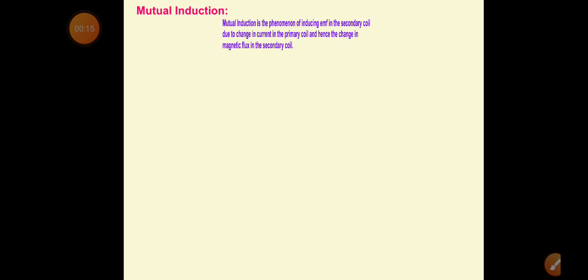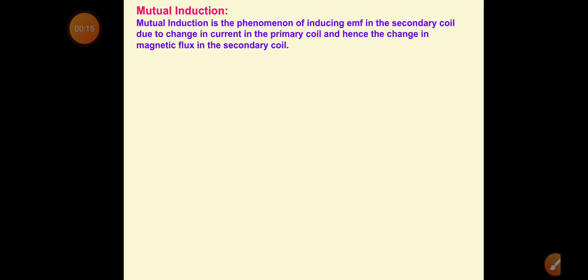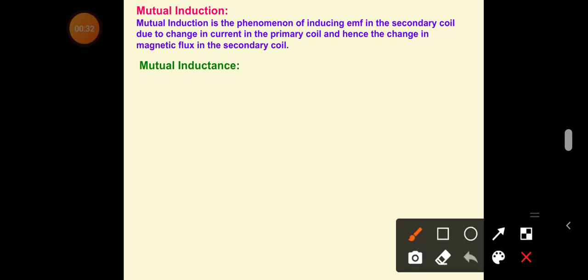Now, what is this? Mutual induction is the phenomenon of inducing EMF in the secondary coil due to change in current in the primary coil, and hence the change in magnetic flux in the secondary coil. What is the meaning of this?